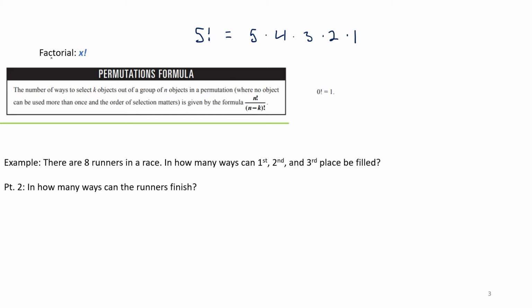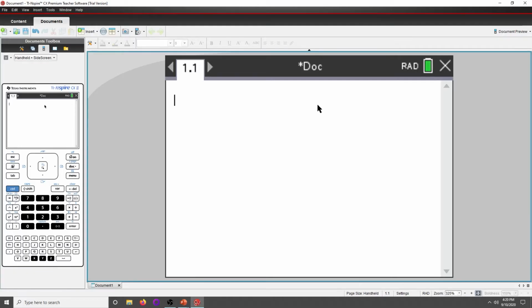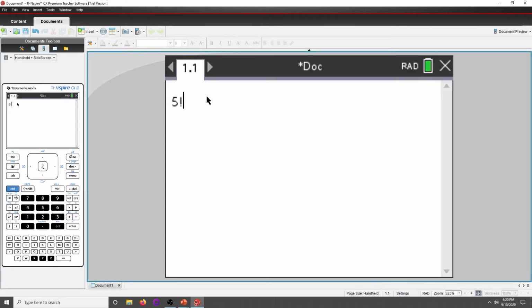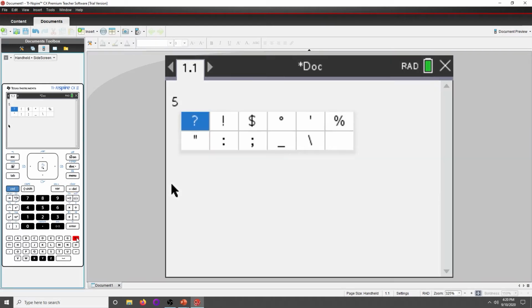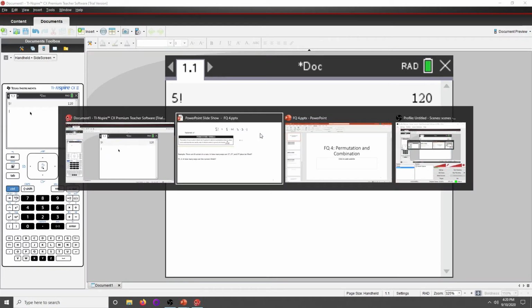You can type 5 factorial into your calculator: you type your number and then choose the exclamation button, and that'll give you 120, which is 5 times 4 times 3 times 2 times 1.